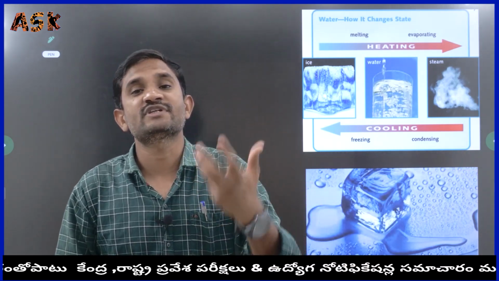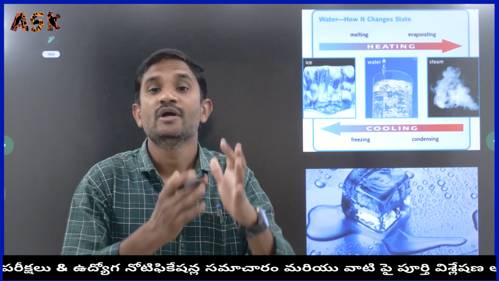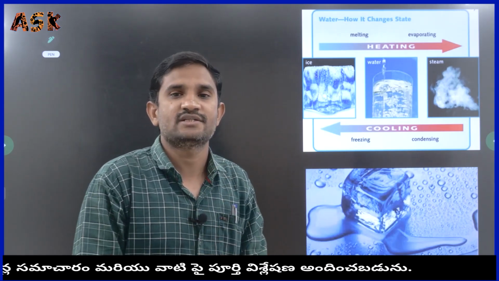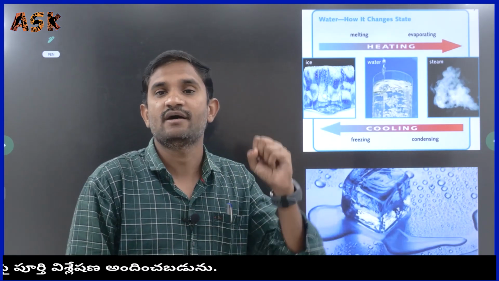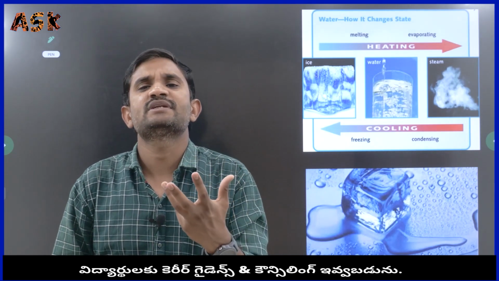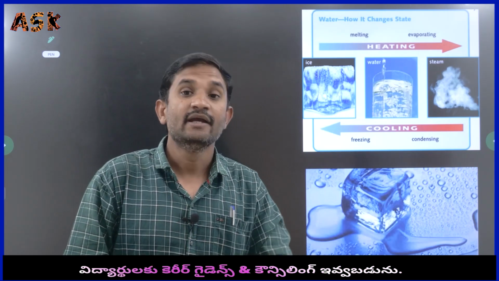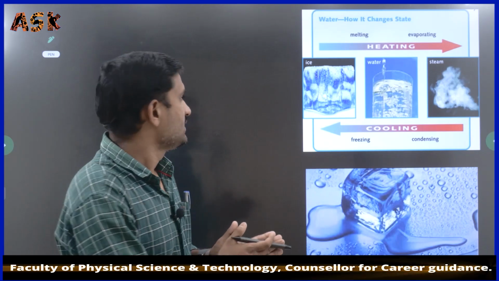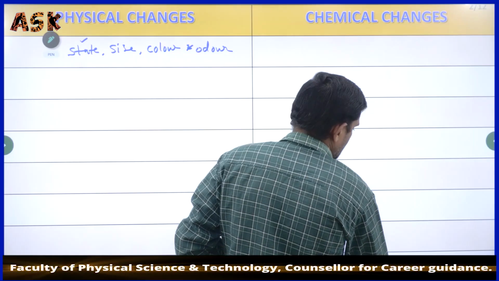Sometimes when some physical changes are happening, maybe color will be the change. What will be changed? Color will be the change. That is an important concept. And sometimes when physical changes happen, its odor will be changed. Odor means smell will be the change. Like that we have to try to keep in mind.